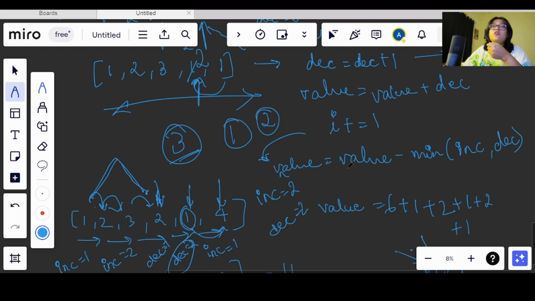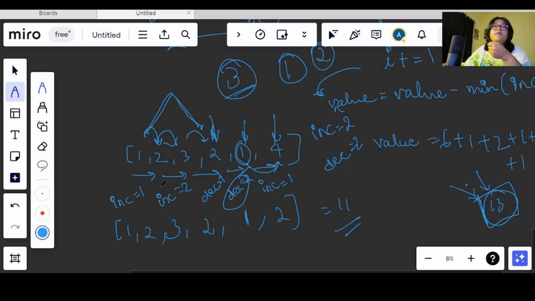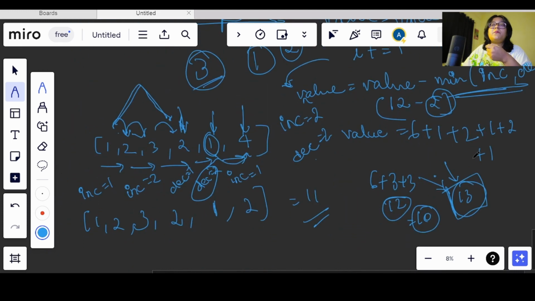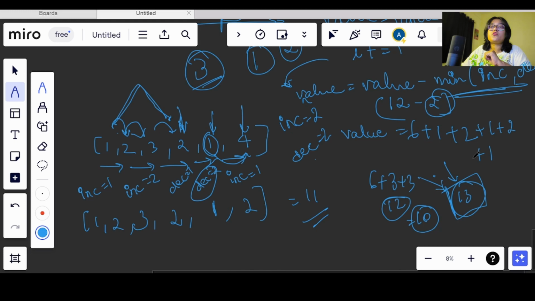So what we were getting here, 6 plus 3 plus 3, that is 12, right? We need to get only 10 here, so whatever value we have, minus 2 will be done, and this 2 will come from the minimum of increment and decrement. Okay, so this is what we are supposed to do here.